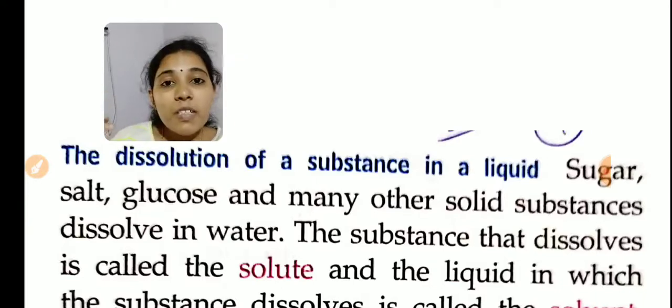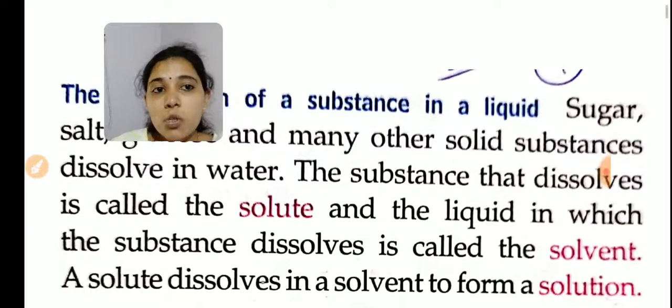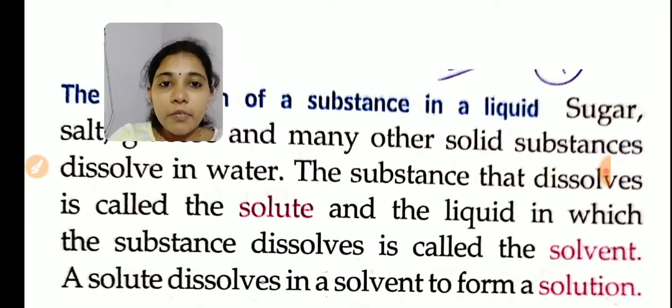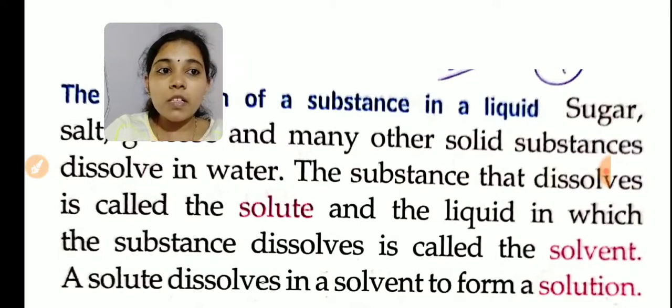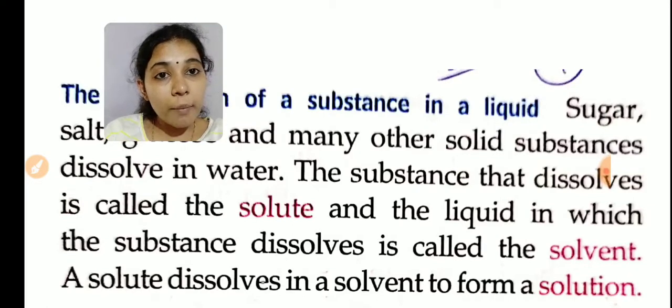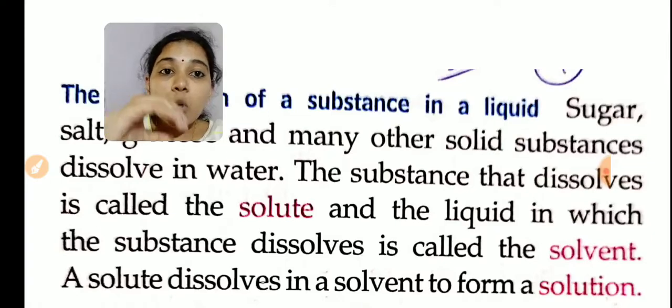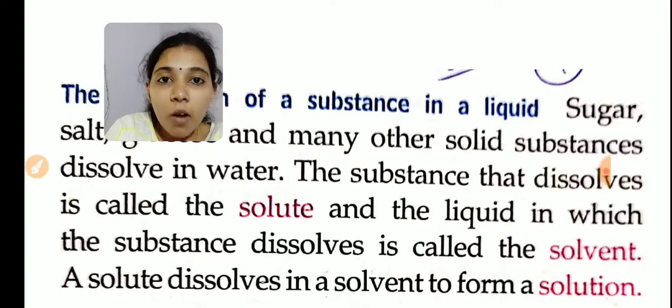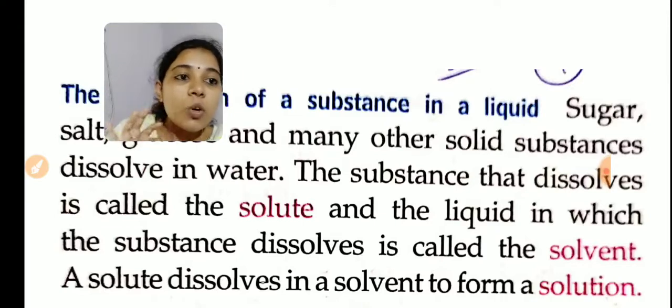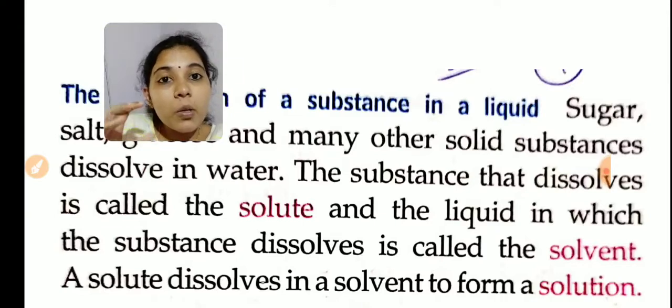And what do you mean by solvent? Next topic is solvent. The liquid in which the substance dissolves is called solvent. What is a solvent? The liquid we are taking, and in that liquid our solute should dissolve. For example, the salt you are dissolving in water, so the water is called solvent. The liquid you are using to dissolve is called solvent.